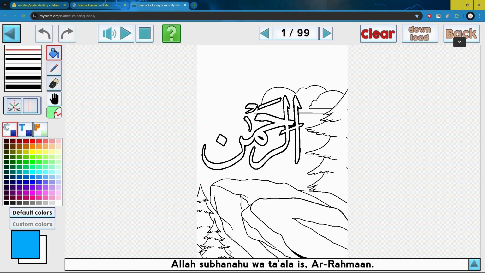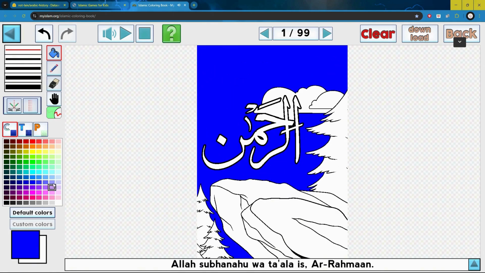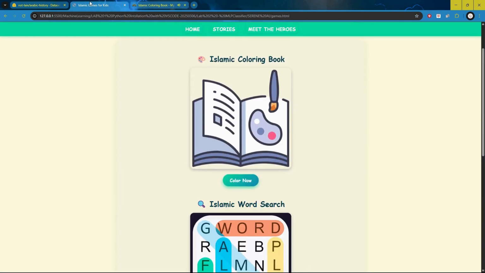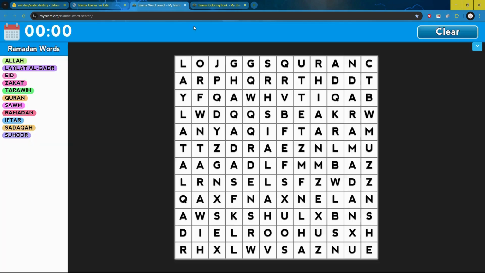See, Ar-Rahman, Allah subhanahu wa ta'ala is Ar-Rahman. So they can color it like that, pretty engaging. As for the coloring book and also the word search, they also have the Islamic concept. See, Allah, Laylatul Qadar, Eid, Zakat. So basically, it's very engaging.